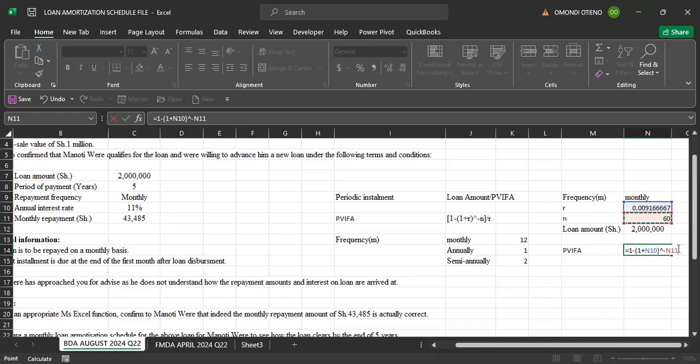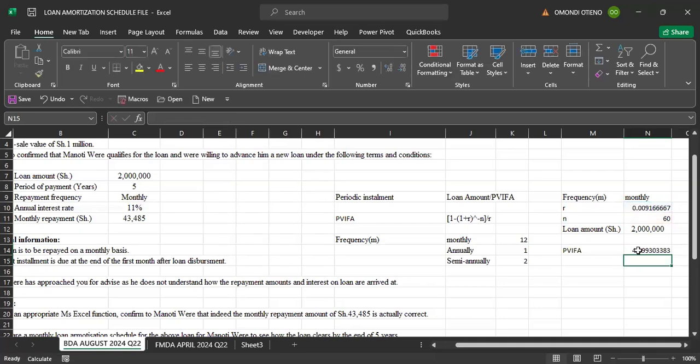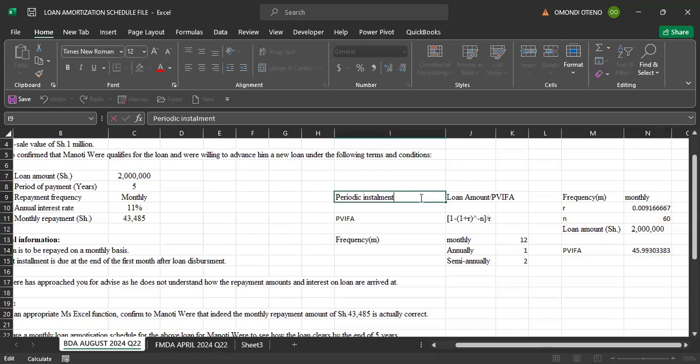The result that you'll be getting there, you less 1. Then the entire result, we divide by R. So where is our R? This is the value of R. So that will give us present value interest factor annuity. Good. With that, are we able to get the periodic installment, which is normally called PMT?